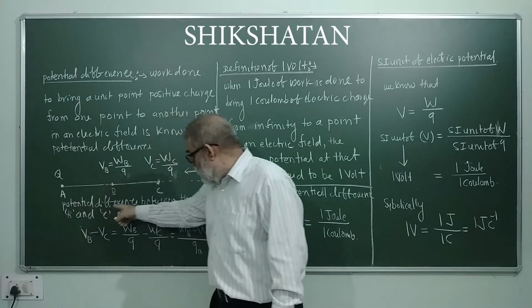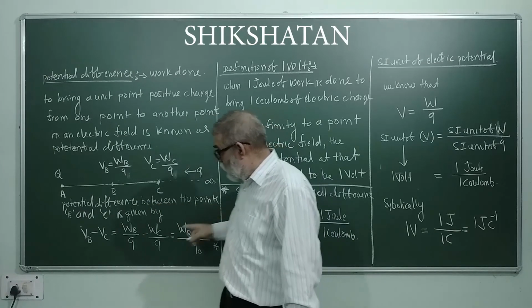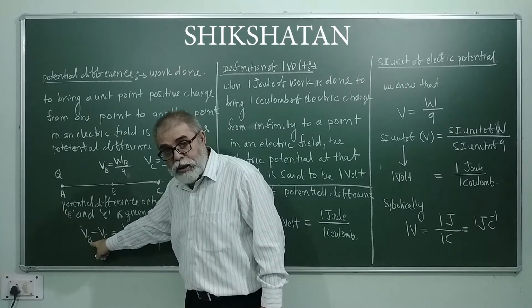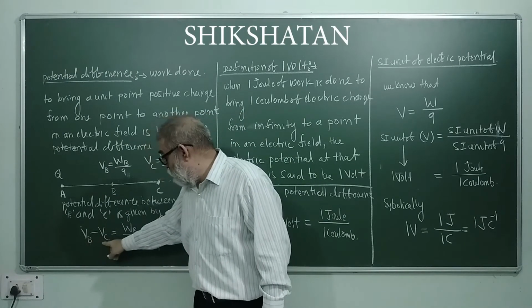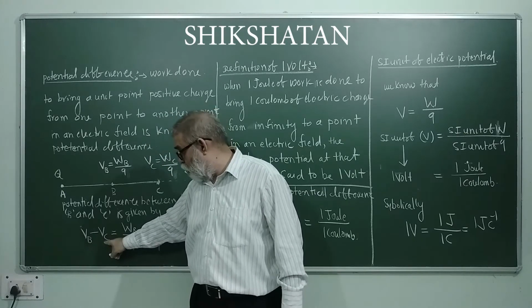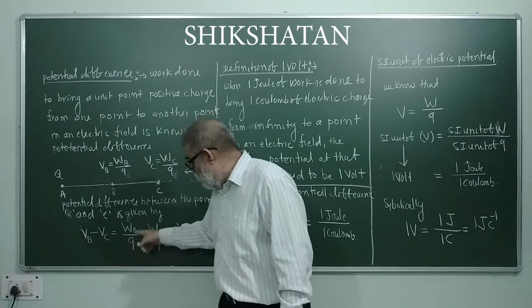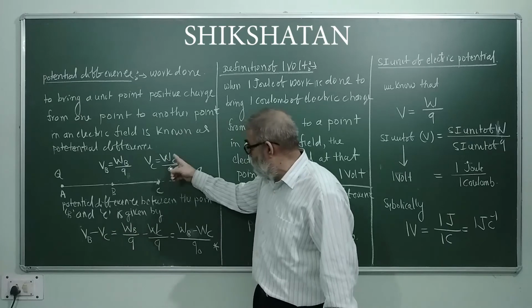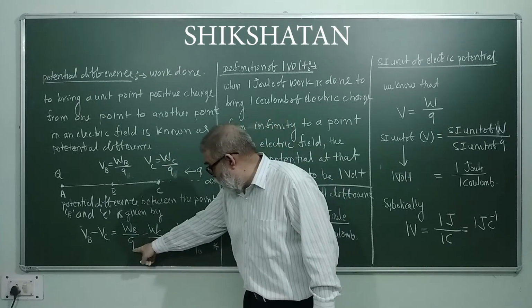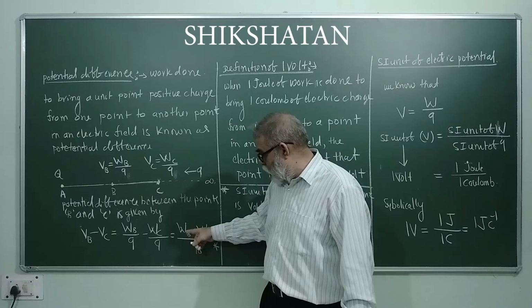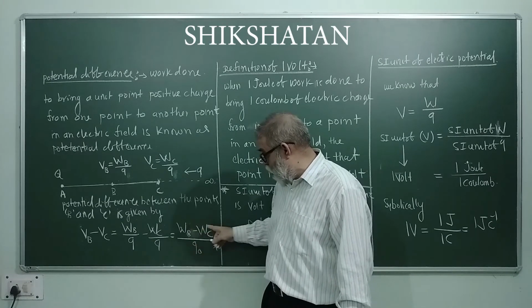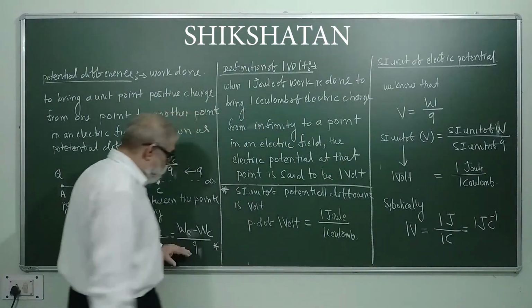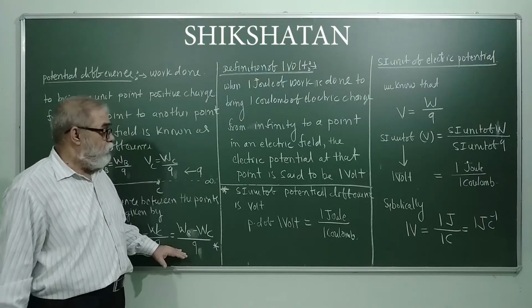The potential difference between the points B and C is given by VB, potential at final position, minus VC, potential at initial position, is equal to, for VB what we write? WB by Q, and for VC what do we write? WC by Q. And if we take Q as LCM, finally what we get the expression? WB minus WC by Q. So this is the expression we have for potential difference.